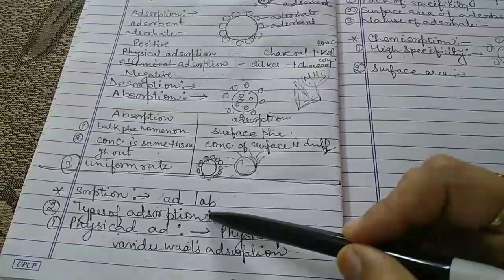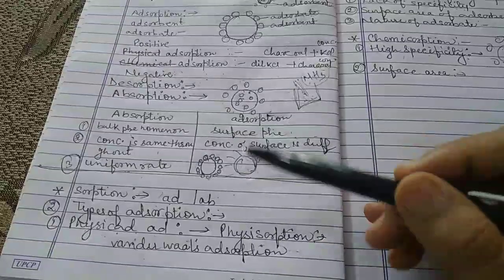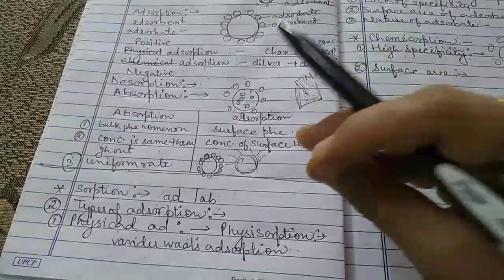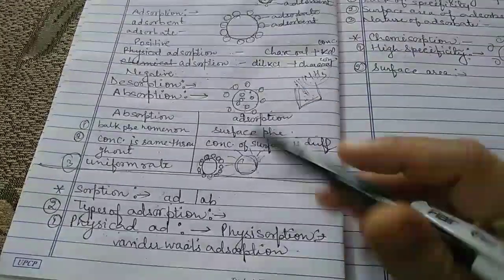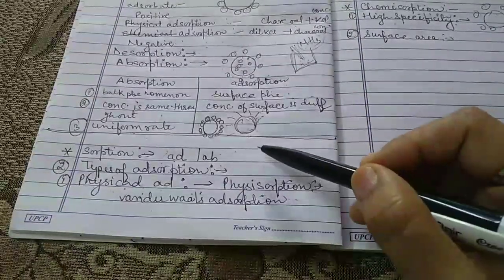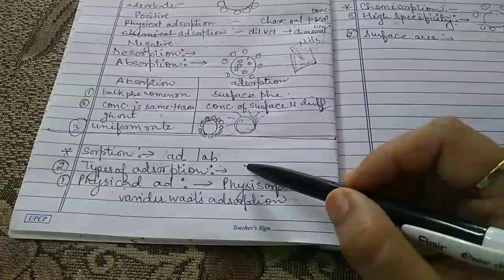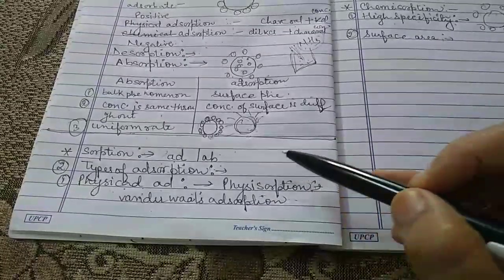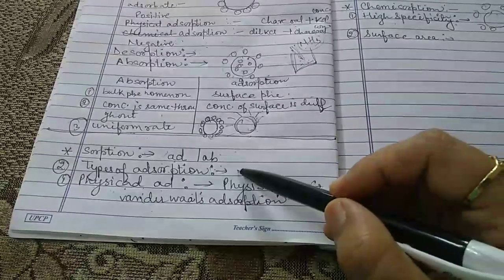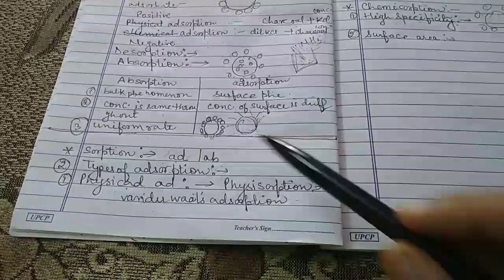Now we have one very good example for sorption. Take an ink, either red ink, blue ink, black ink, any ink of your choice, and soak a cotton ball inside the ink. After some time you observe that the ink is absorbed by the cotton ball outside as well as inside. The ink penetrates inside, and it is also accumulated on the outer side of the cotton ball. So this is the process of sorption.